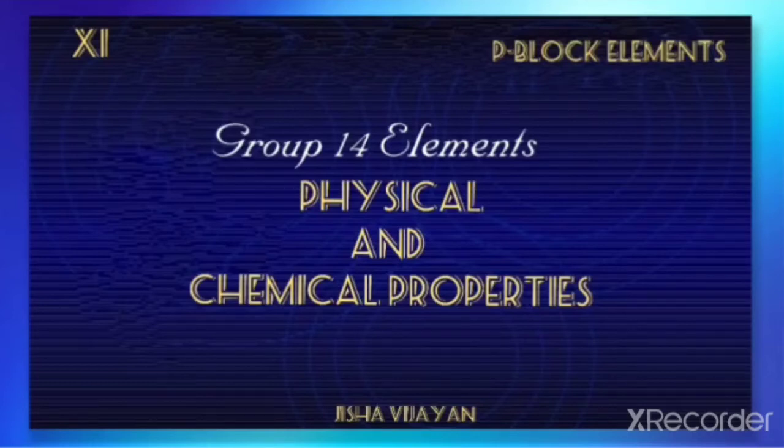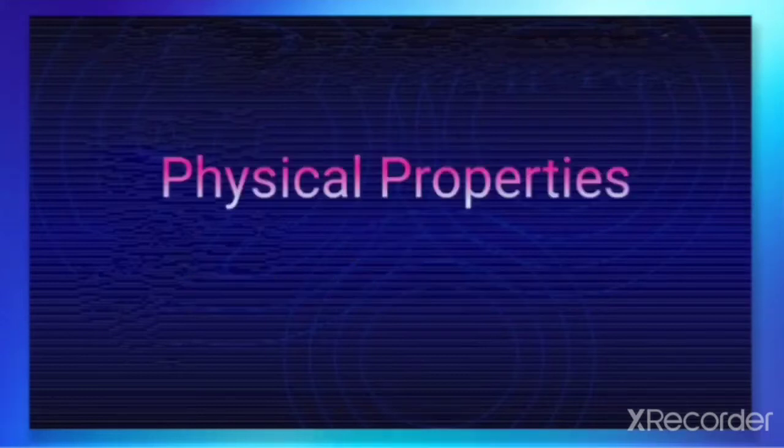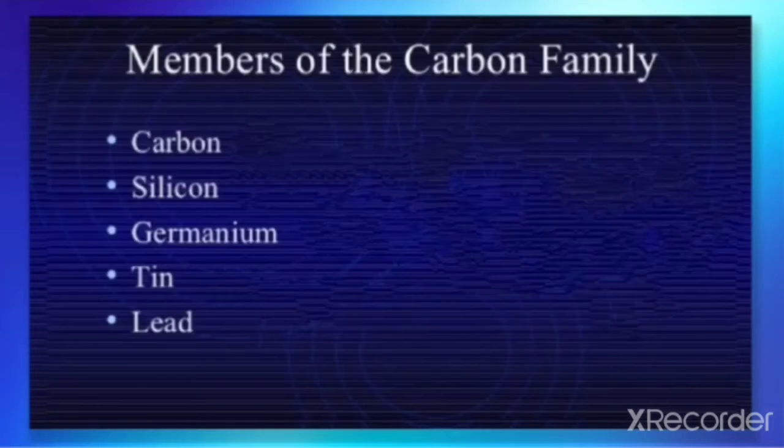Hello students, in this video we are going to discuss the physical and chemical properties of group 14 elements, which is called the carbon family. First of all, let us talk about the physical properties. The members of the carbon family are carbon, silicon, germanium, tin and lead.